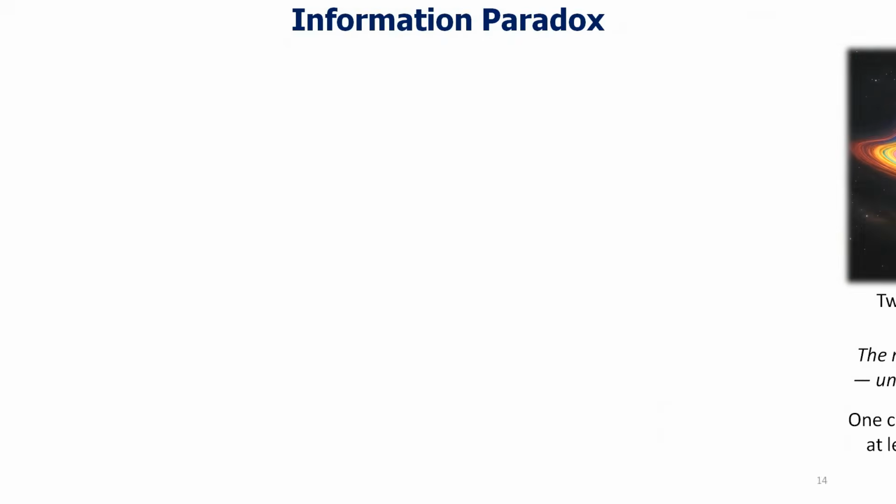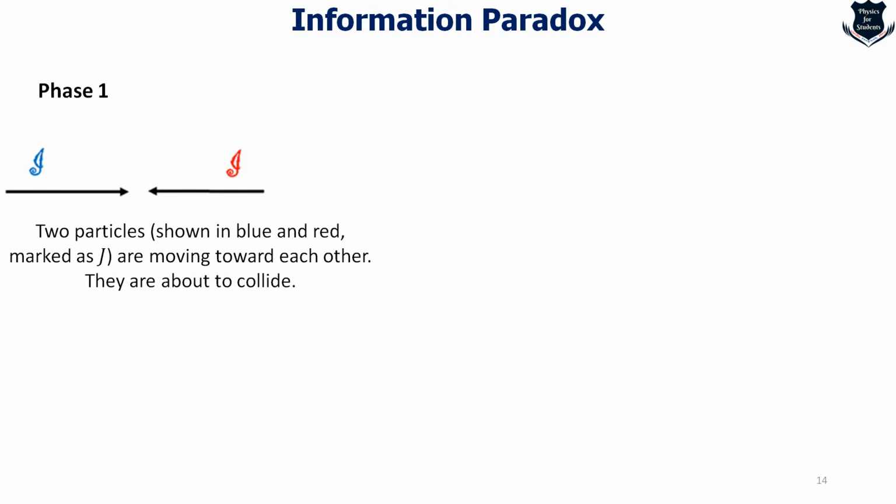Now here you can see there are two particles, shown in blue and red, marked as I and J, and they are moving towards each other. The arrows are pointing towards each other. They are about to collide. And at this stage, the initial state of the system is very clear: two identifiable particles, each with definite properties, momentum, spin, etc.